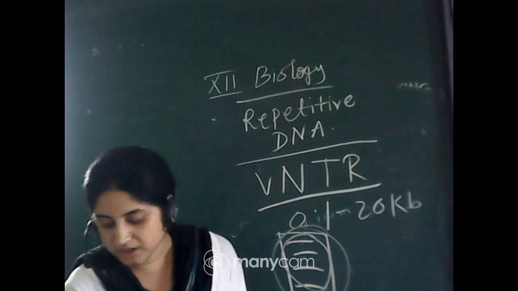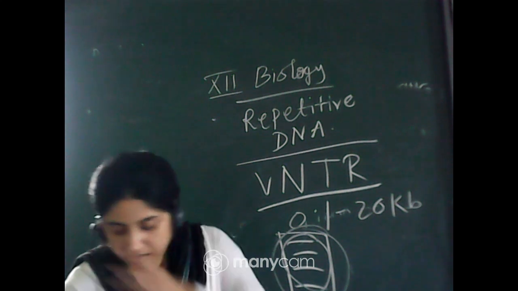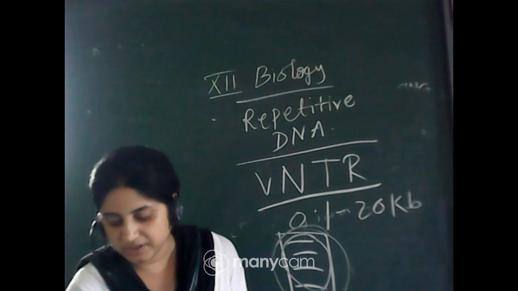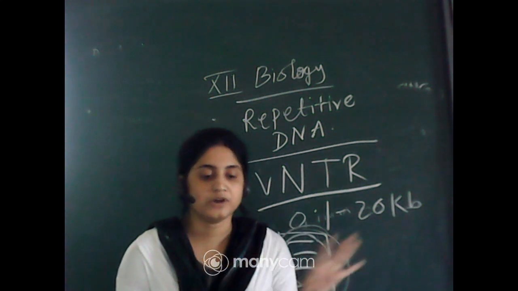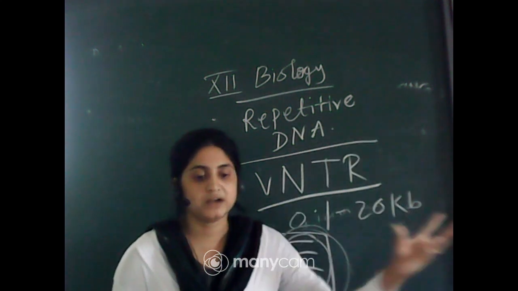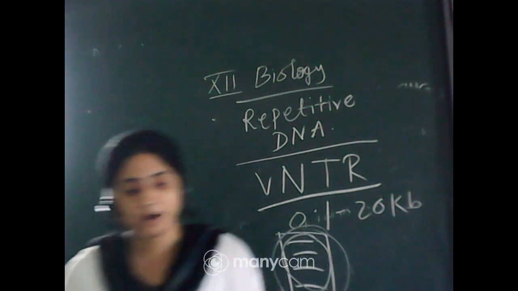The sensitivity of the technique has been increased by the use of polymerase chain reaction. Consequently, DNA from a single cell is enough to perform DNA fingerprinting analysis. You can take any single part of the DNA and continue the DNA fingerprinting process. It does not have to be from a particular part; any part of the DNA is fine.